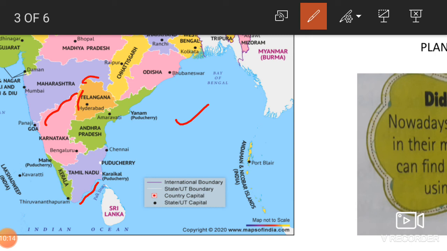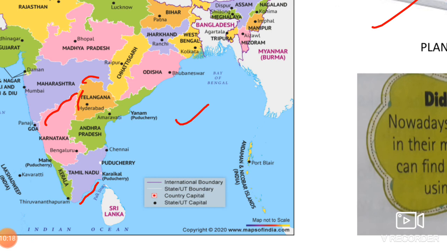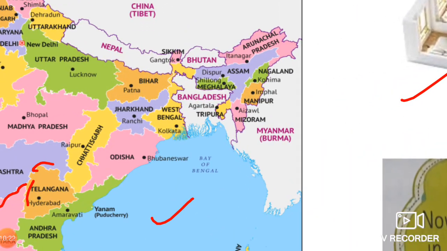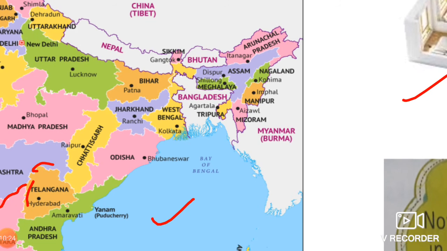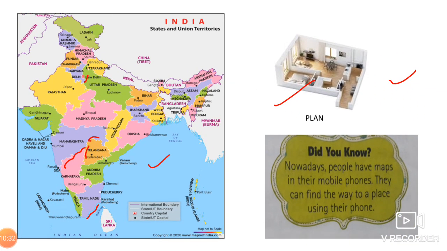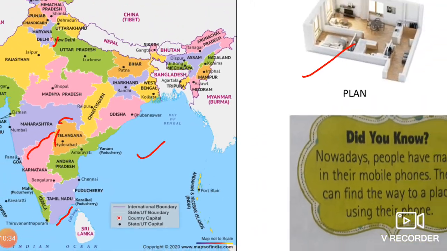Yes. The country capital, let us see now. Wait, country capital, box and the dot. Where is the country capital? Yes, see, can you see New Delhi, beta? See, this is the mark they have used for the country capital. Now, one more is there. That is a state capital.